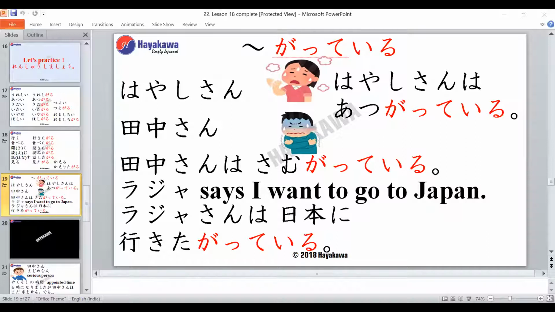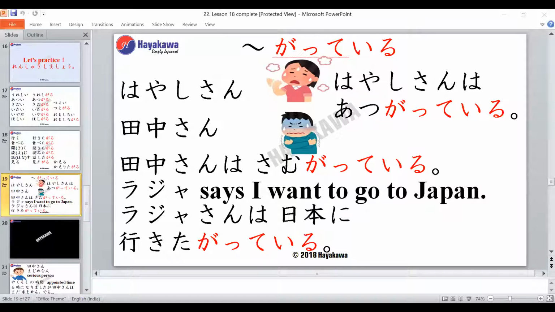Hayashi-san wa atsugatteiru. Very good, Shweta-san. So it becomes Hayashi-san wa atsugatteiru. Similarly, we have Tanaka-san, who's feeling cold. So how will we say that? The adjective for cold is samui. Tanaka-san wa samugatteiru. Very good, Siddharth-san. So it becomes Tanaka-san wa samugatteru. Right?